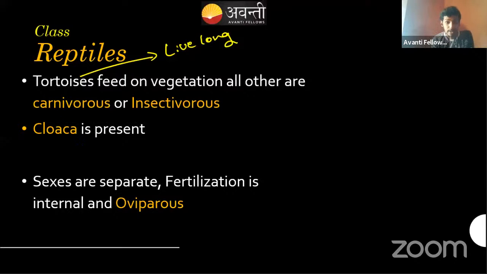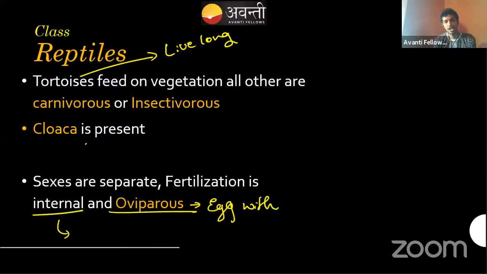And they do have the cloaca. It's important. In amphibians also the cloaca is there. Here also the cloaca is there. And sexes are separate, as you can normally observe. Fertilization is internal, and they are oviparous. Oviparous with eggs with what shell? Egg with the shell, right? A hard shell, which actually made them capable of survival in the terrestrial ecosystem.